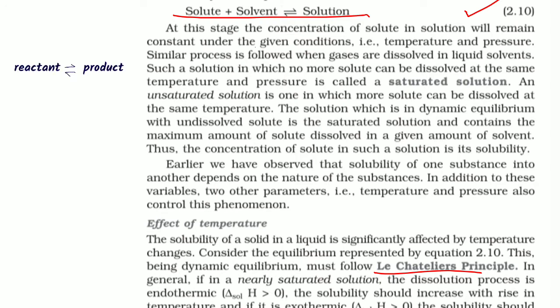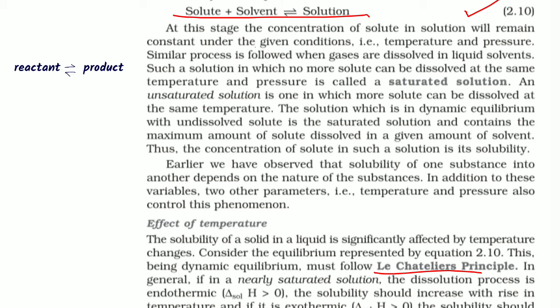suppose this is your reactant and product. If we remove some product from that reaction, then to regain the dynamic equilibrium, more product will form. That means the forward reaction will dominate over the backward reaction until it regains the dynamic equilibrium.